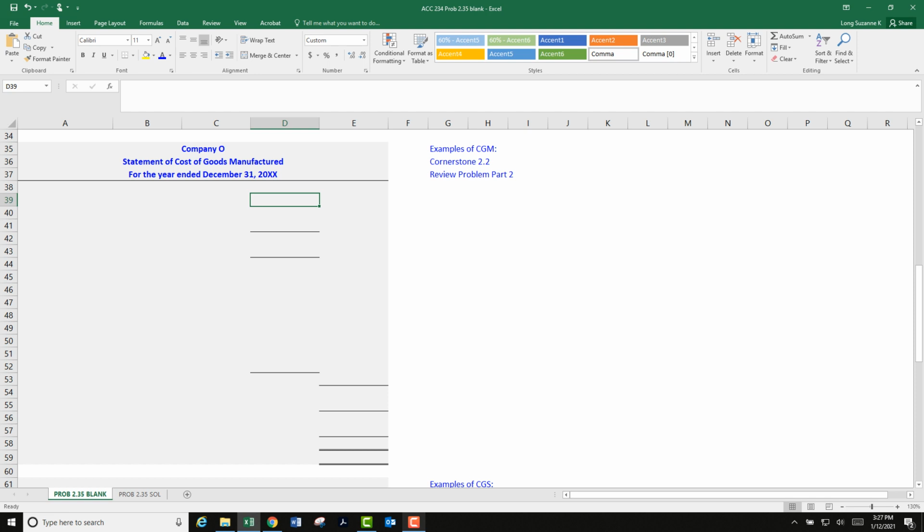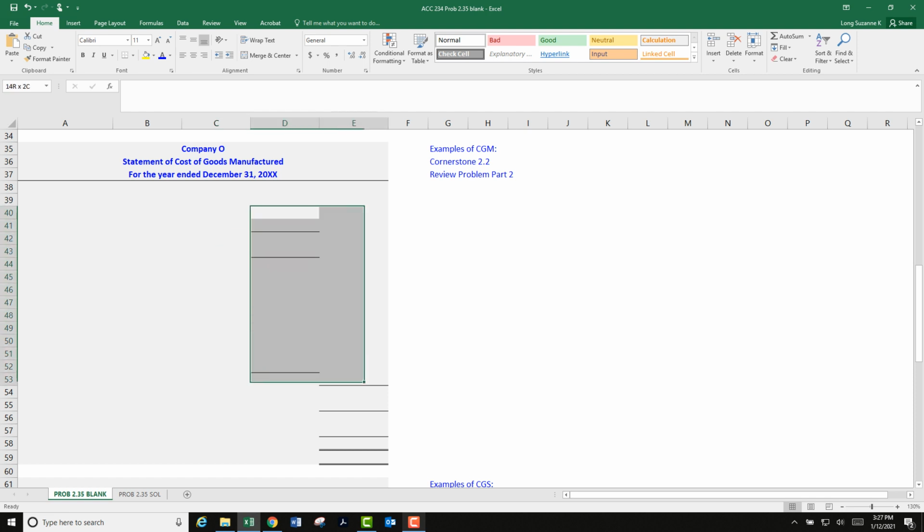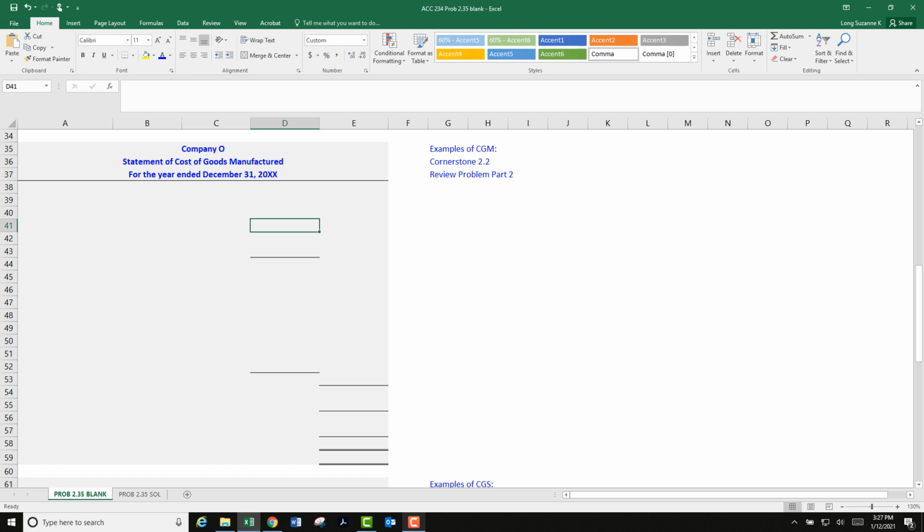So we're going to start with materials, and we're going to work our way down: materials, labor, overhead. And I just worked this problem to practice before, to make sure I had everything set up the way I wanted. And I don't know if we're going to keep these lines here or not. We'd have beginning and purchases was what I was thinking, so this would be our header right here.